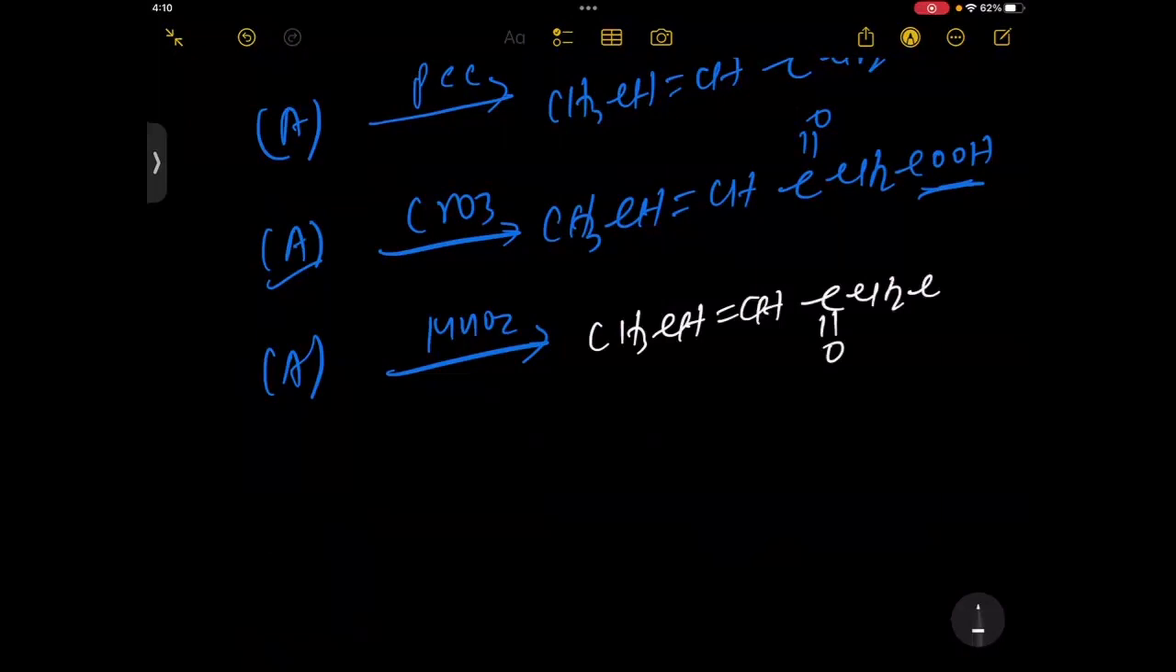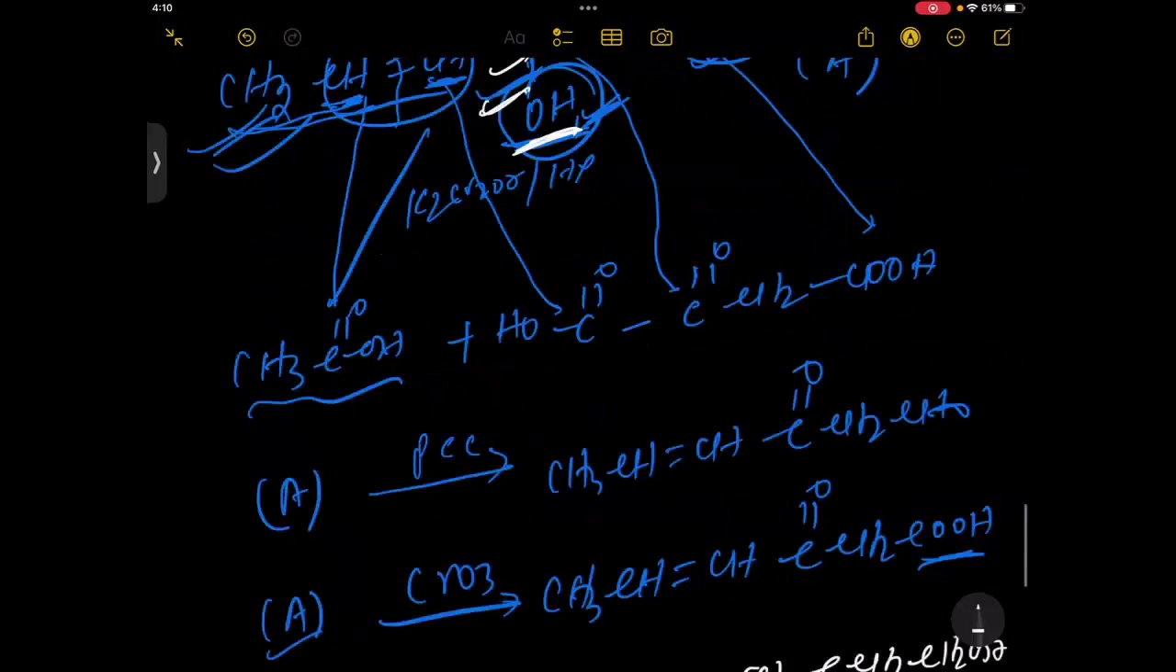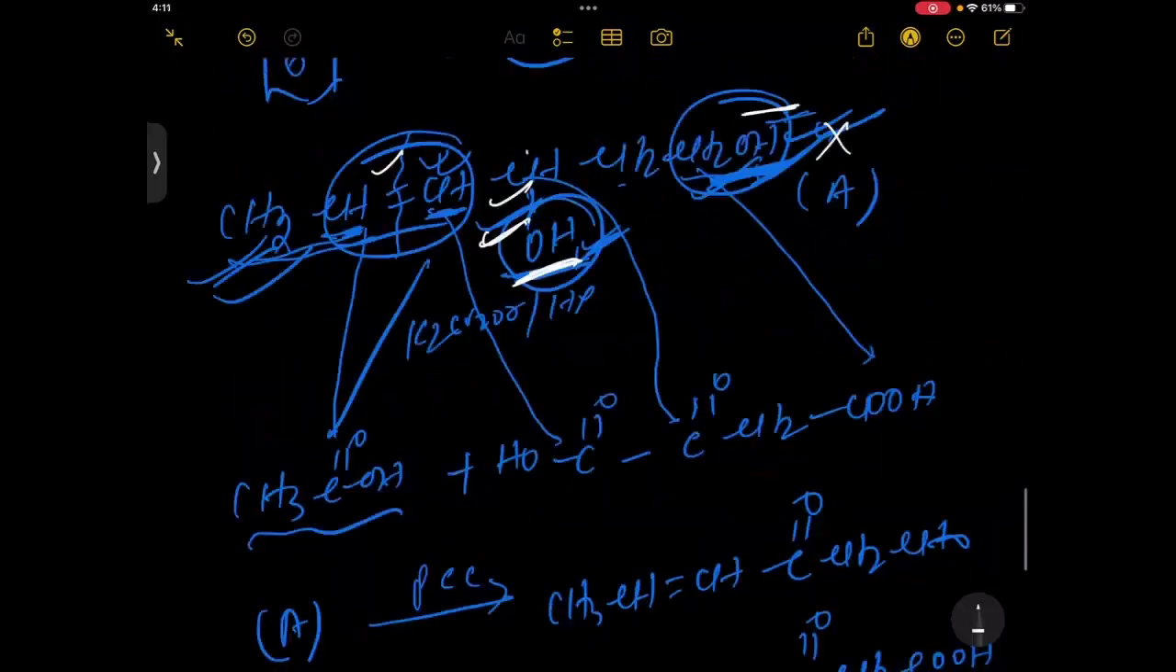So I hope you understood the oxidation of alcohols, how to classify them, and which reagent will be suitable for a 1-degree alcohol, a 2-degree alcohol, or an allylic alcohol.